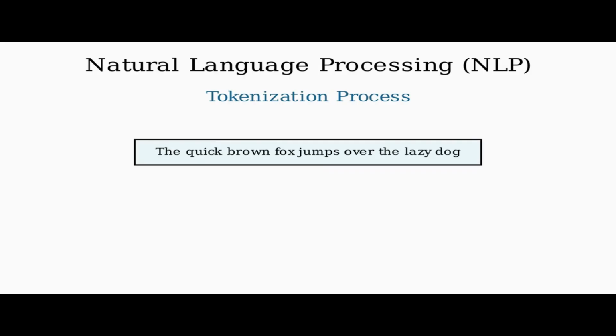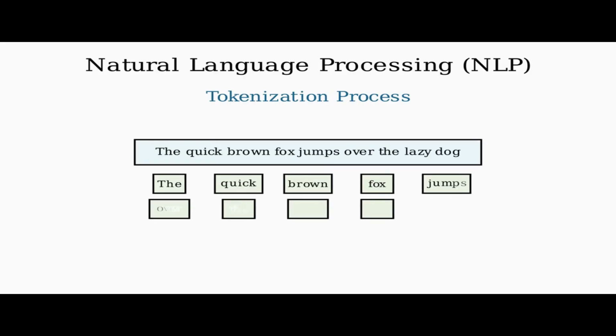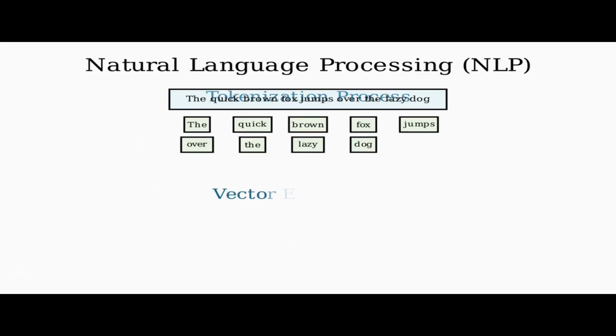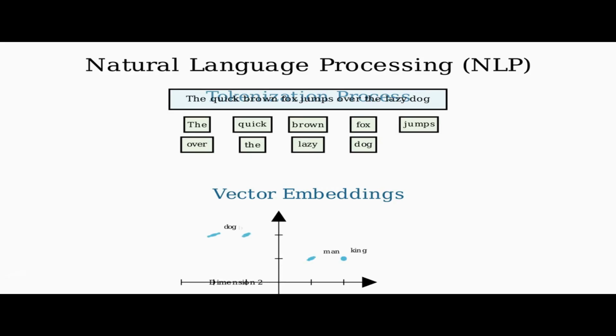Natural language processing enables AI to understand and interpret human language. The first step is tokenization, which breaks text into tokens. These tokens are converted into embeddings, which are vector representations that preserve meaning. Words with similar meanings appear close to each other in this vector space. The beauty of embeddings is that they capture semantic relationships. For example, the relationship between king and man is similar to the relationship between queen and woman.